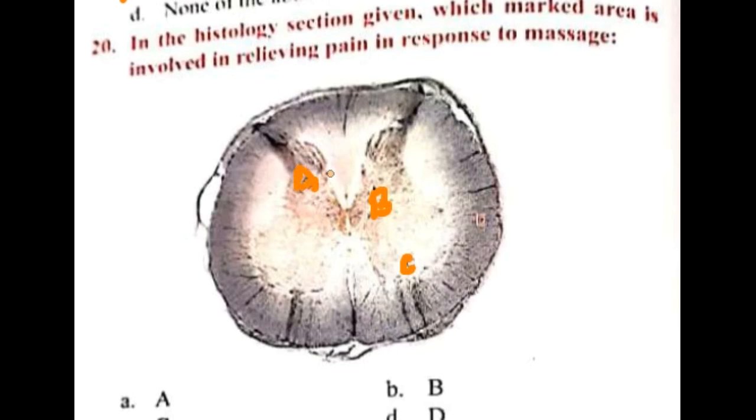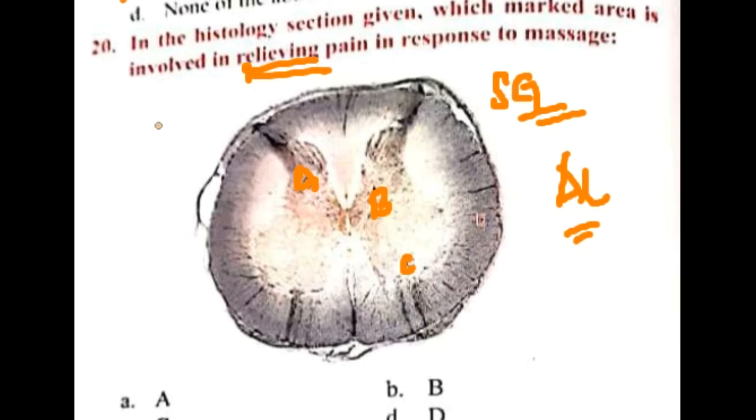Pain, if you remember, is carried by the anterolateral pathway, and that too the substantia gelatinosa. The anterolateral pathway is mainly responsible for pain. Now, relieving pain is explained by the gate control theory. So here the marked area A indicates substantia gelatinosa.